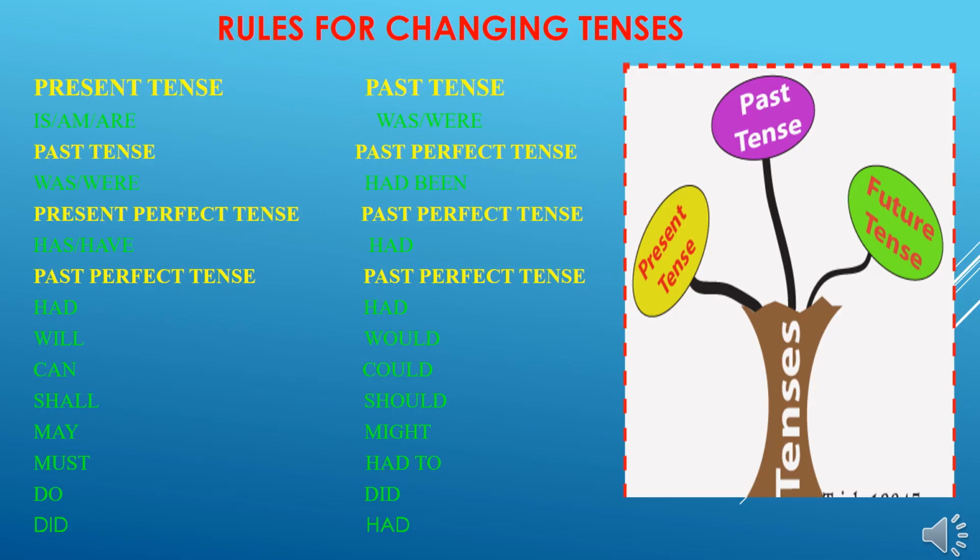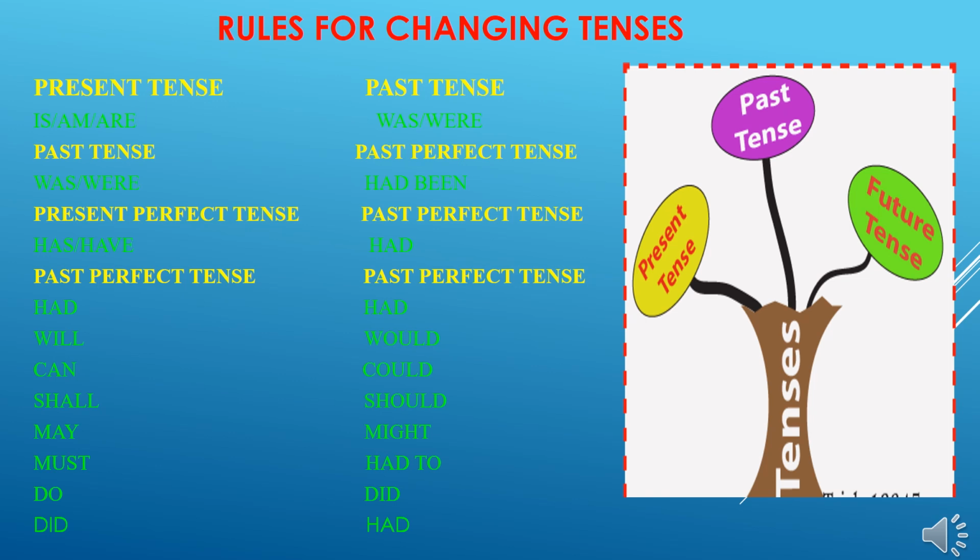Rules for changing tenses. See the direct speech and indirect speech. First one, direct speech present tense, is, am, are. You have to change into past tense in indirect speech, was, were. See the second one, past tense, was, were. You have to change into past perfect tense in indirect speech, had been. See the third one, present perfect tense, has, have. You have to change into past perfect tense in indirect speech, had.